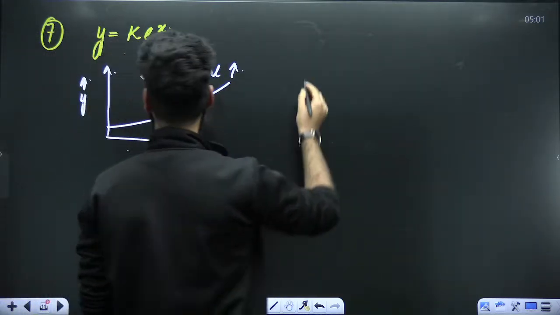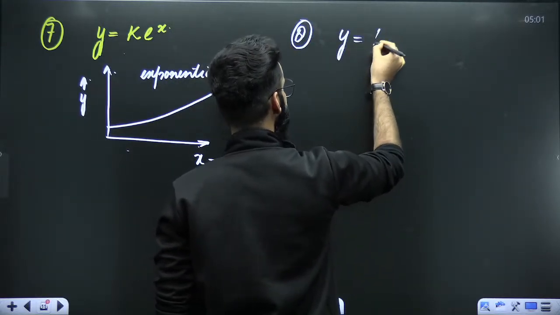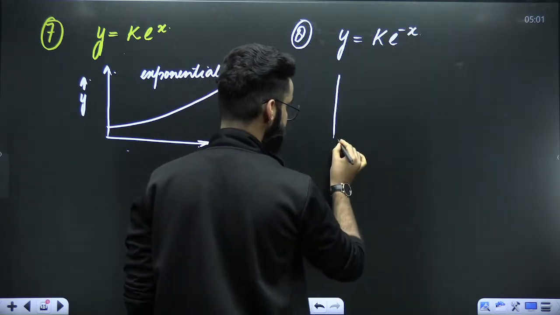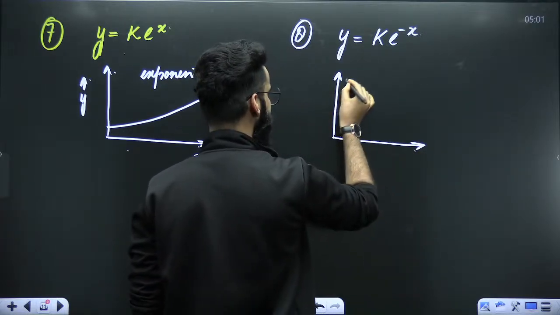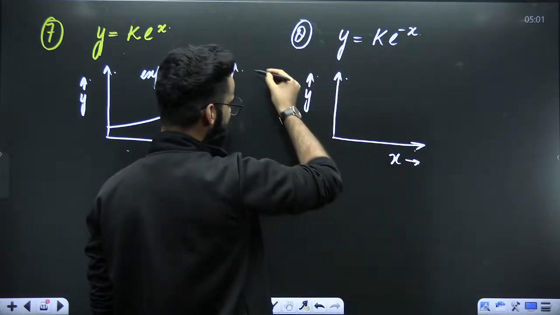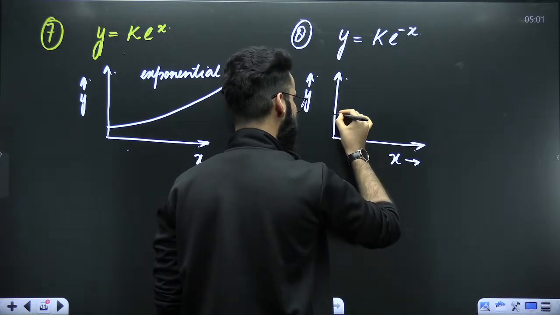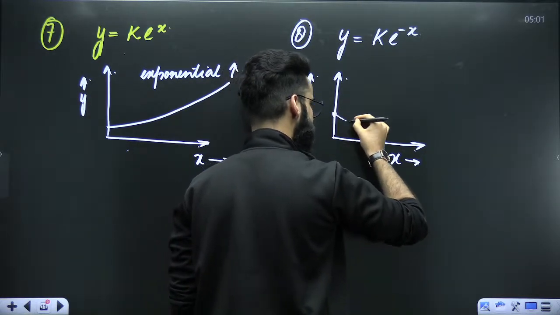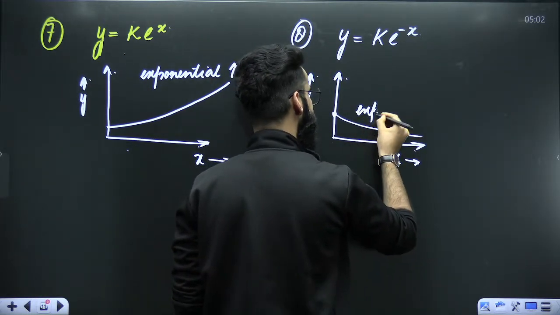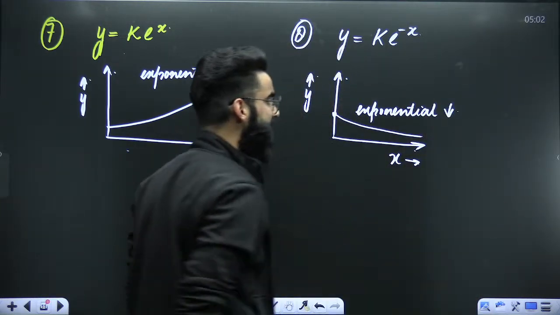Similarly, the last one which we need in this particular chapter, the equation is y is equal to k e raised to the power minus x. Let's say you need to plot a graph between y and x over here. Basically, the graph will come somewhere from here and it will pass like this. I'm only making the first quadrant part. Let's say it's passing through this point. So it's going to be like this. This particular graph is something which you call exponential decrease.